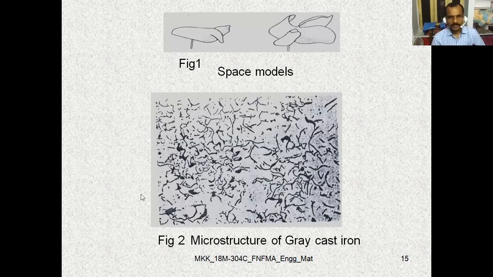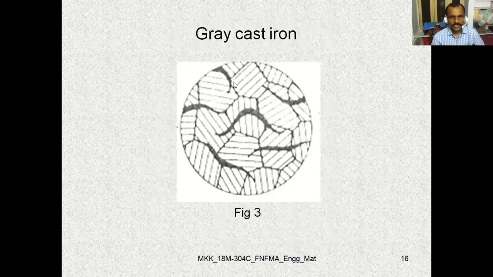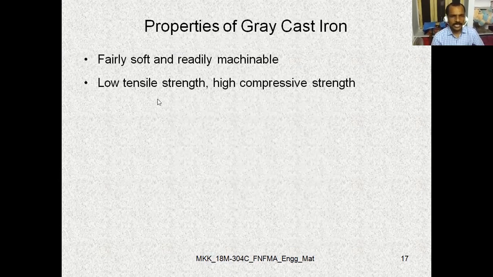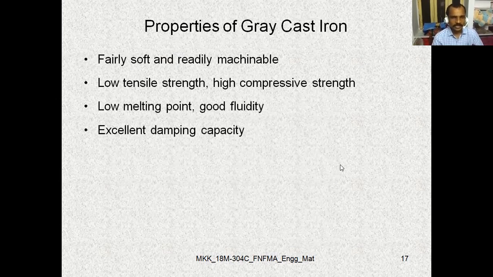Next we discussed the microstructure of gray cast iron. This is the microstructure of gray cast iron. We discussed properties like fairly soft, readily machinable, low tensile strength and high compressive strength, low melting point, good fluidity, excellent damping capacity, and poor shock absorption.